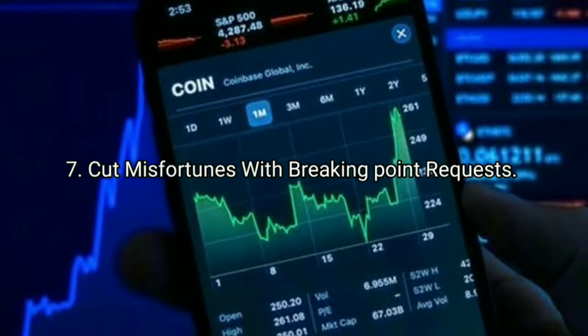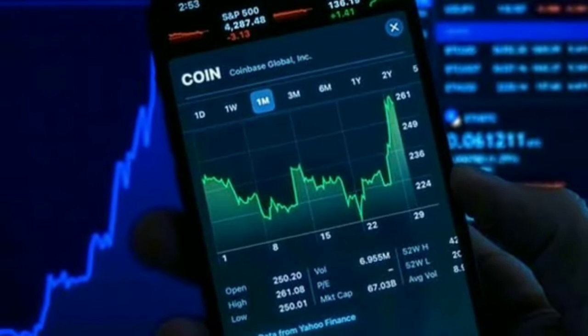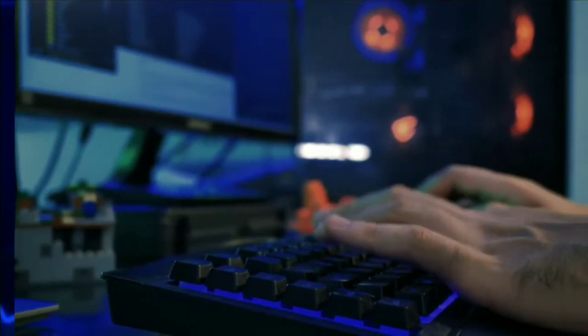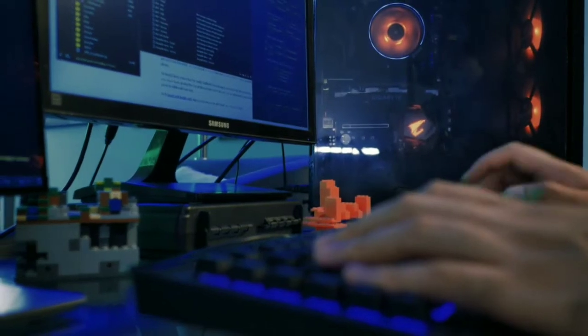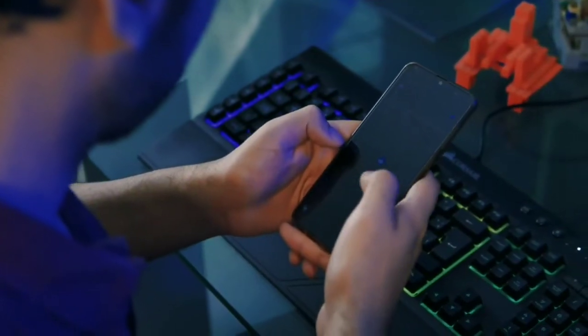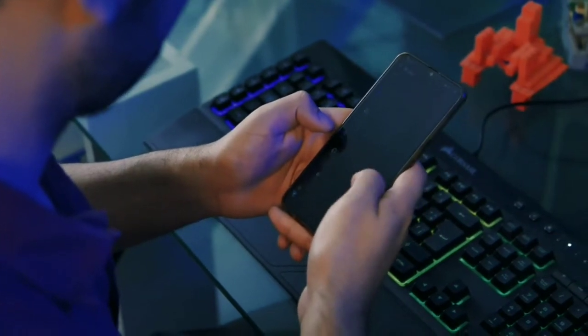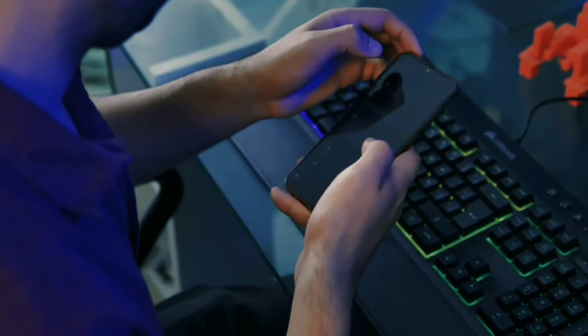7. Cut misfortunes with breaking point requests. Choose what kind of orders you'll use to enter and leave trades. Will you use market requests or breaking point orders? A market request is executed at the best cost accessible at that point. With no cost ensure. It's valuable when you simply need access or out of the market and couldn't care less about getting filled at a particular cost.